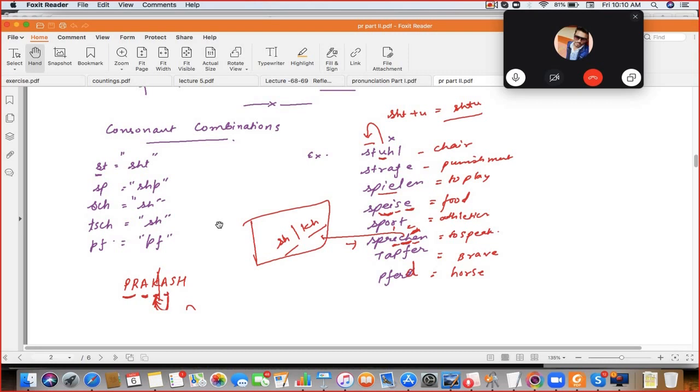Then next is PF. PF is fur. Okay. PF is fur. So right hand side there are some examples written. Speak them.